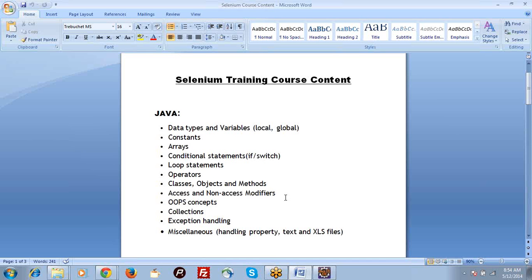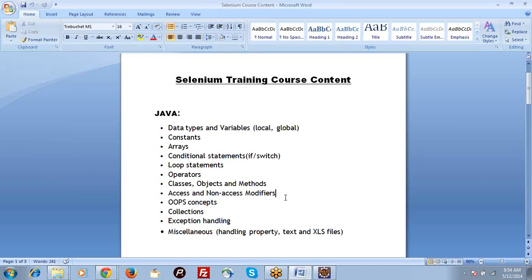Now we have access and non-access modifiers. Access modifiers are nothing but the modifier which will be used to provide access to other classes. So if I define some methods, based on some criteria, I will allow others to access them.